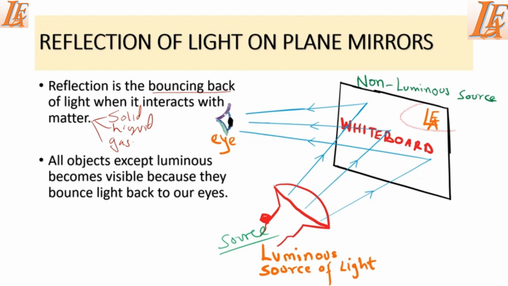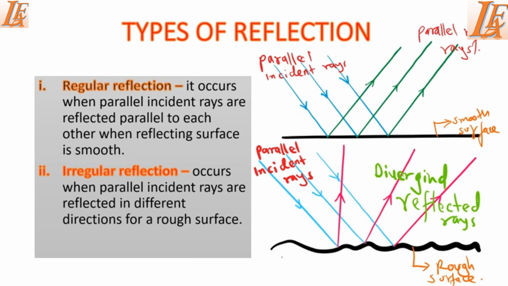And why does this happen? This happens when this source produces light, the board which is in solid state reflects the light back, or bounces the light back to the eye of this person. So now that we have seen that light gets reflected back when it interacts with matter, it's very important for us to note that the type of reflection does not take place the same way in all particles. This means if you have different nature of particles in terms of roughness or smoothness, then the type of reflection that you will witness is different.